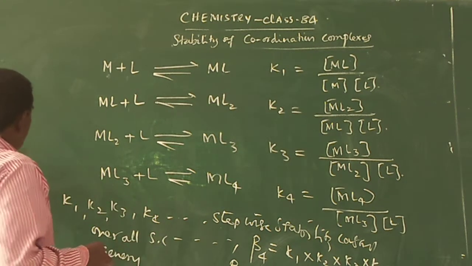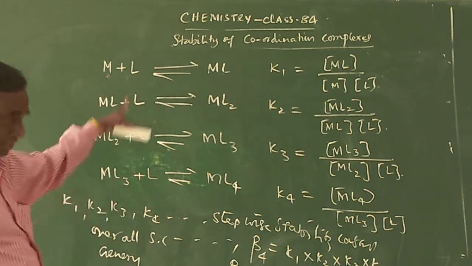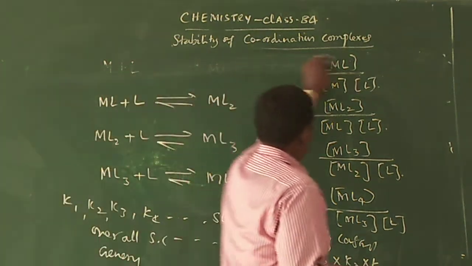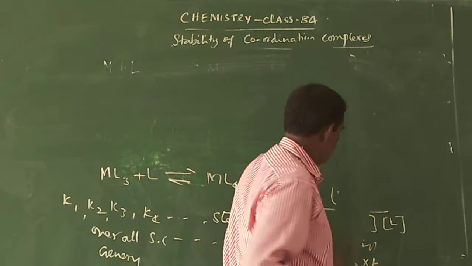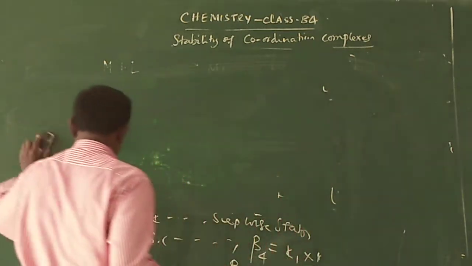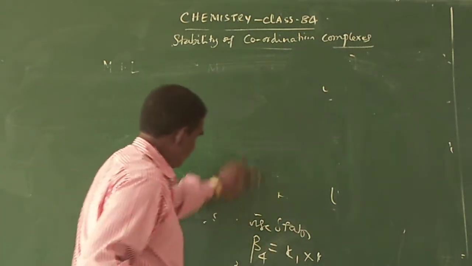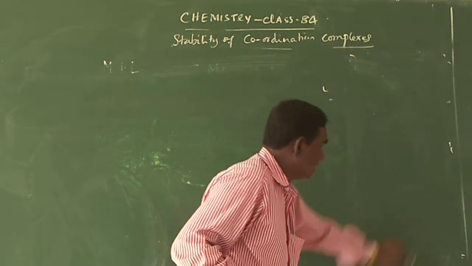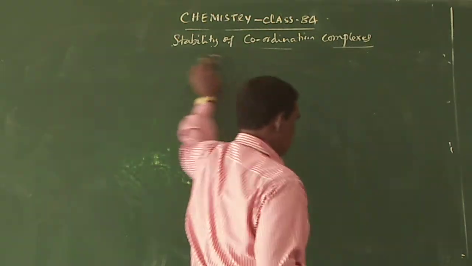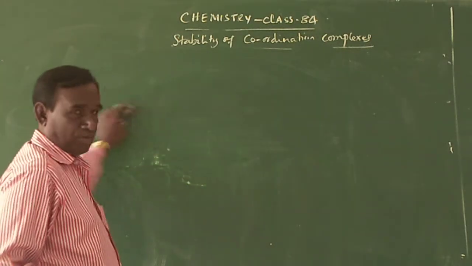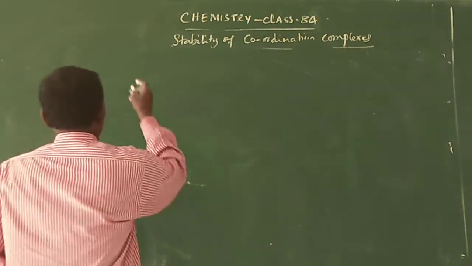Let me take one more example for this: the formation of the cuprammonium ion. Let me write the stepwise stability constants for each step.